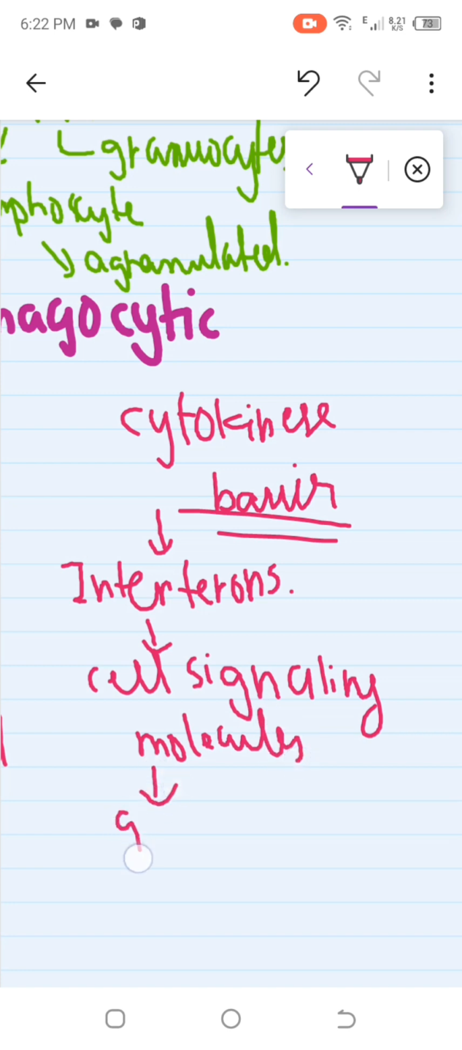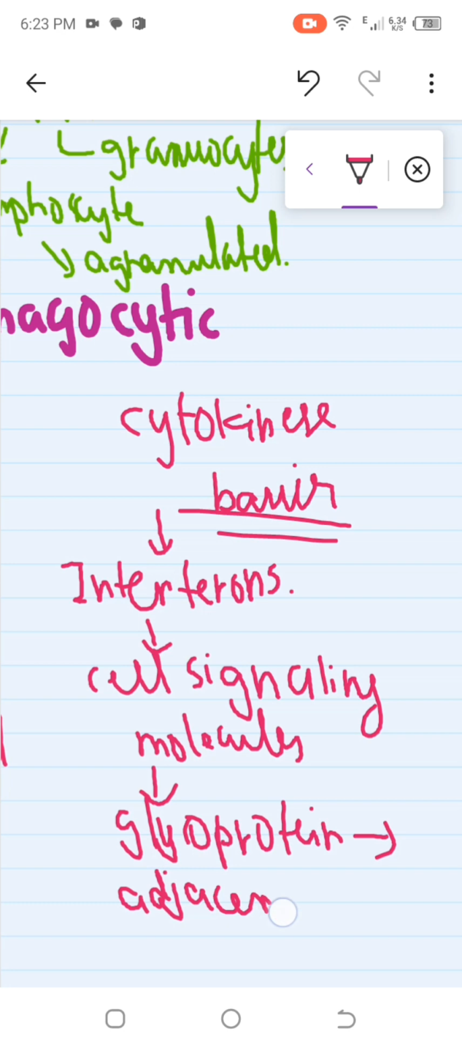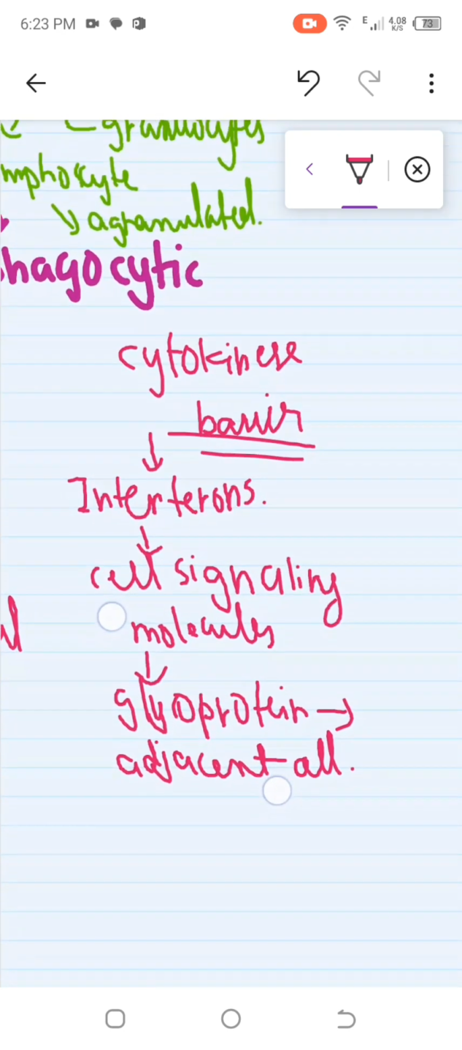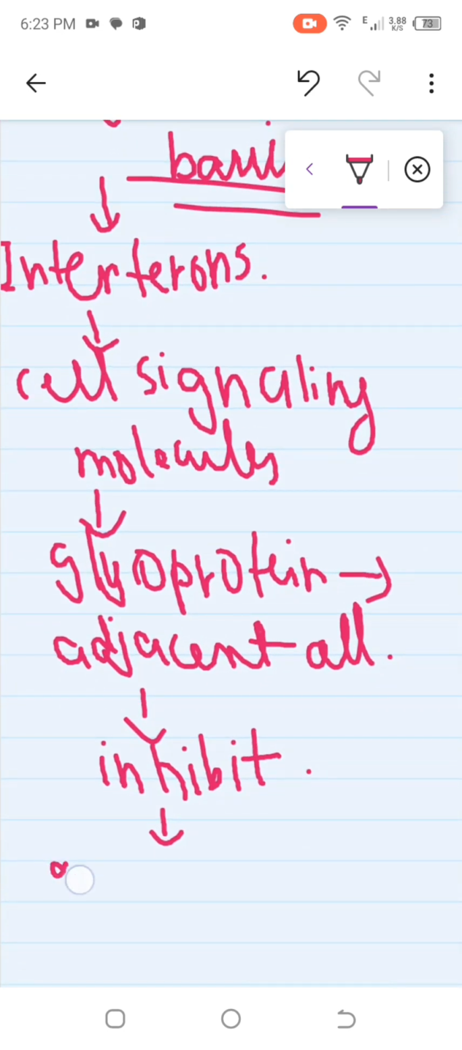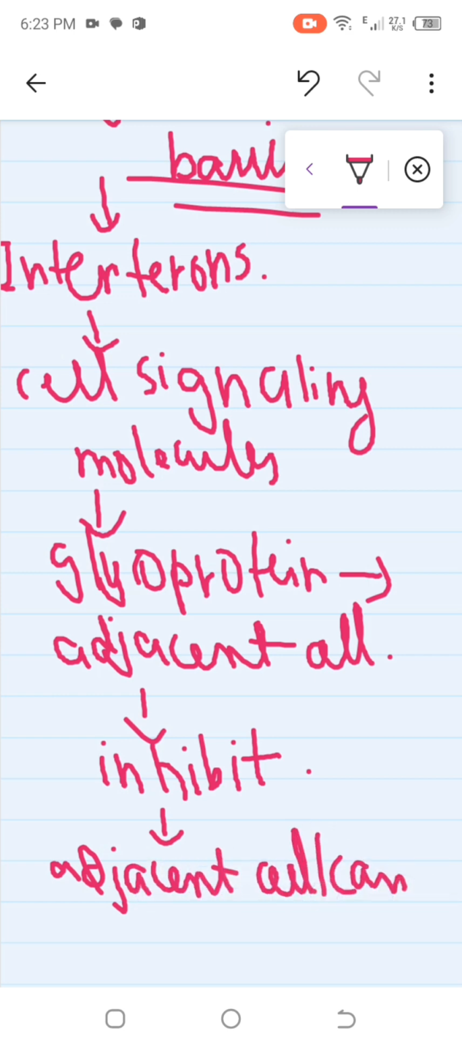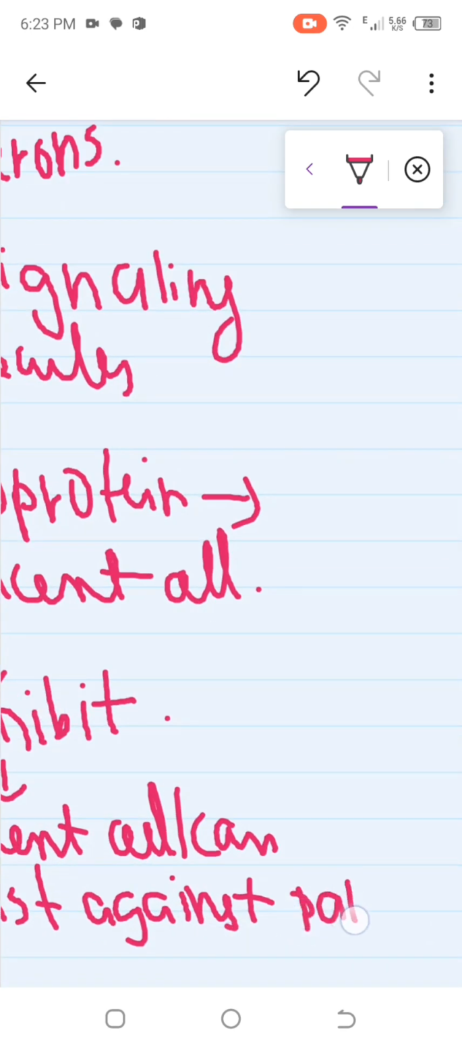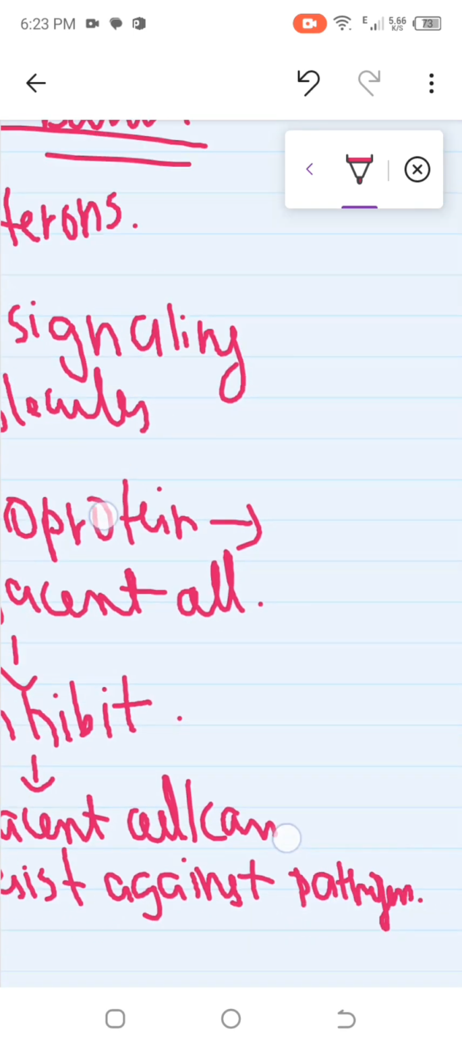Now in this, what do we have? We have a glycoprotein, which is passed to the adjacent cells. And what do these adjacent cells do? They inhibit the activity, and when they get the signal, the adjacent cells can resist against the pathogen. They are now activated, and they can resist themselves against the pathogen. So I hope this basic concept of immunity is clear to you guys.